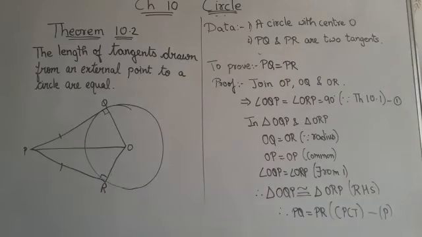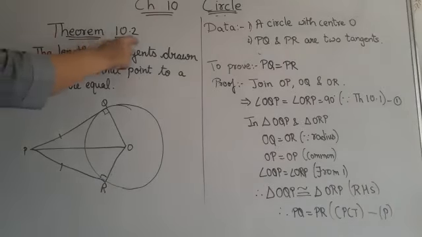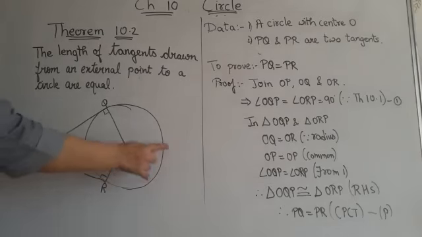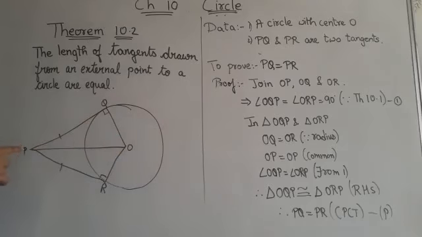Now, children, next is theorem 10.2. Theorem 10.2 says the lengths of tangents drawn from an external point to a circle are equal. Here you can see this is a circle. Point P is a point outside the circle, that means an external point. PQ and PR are the tangents. So we have to show that PQ and PR are the same.